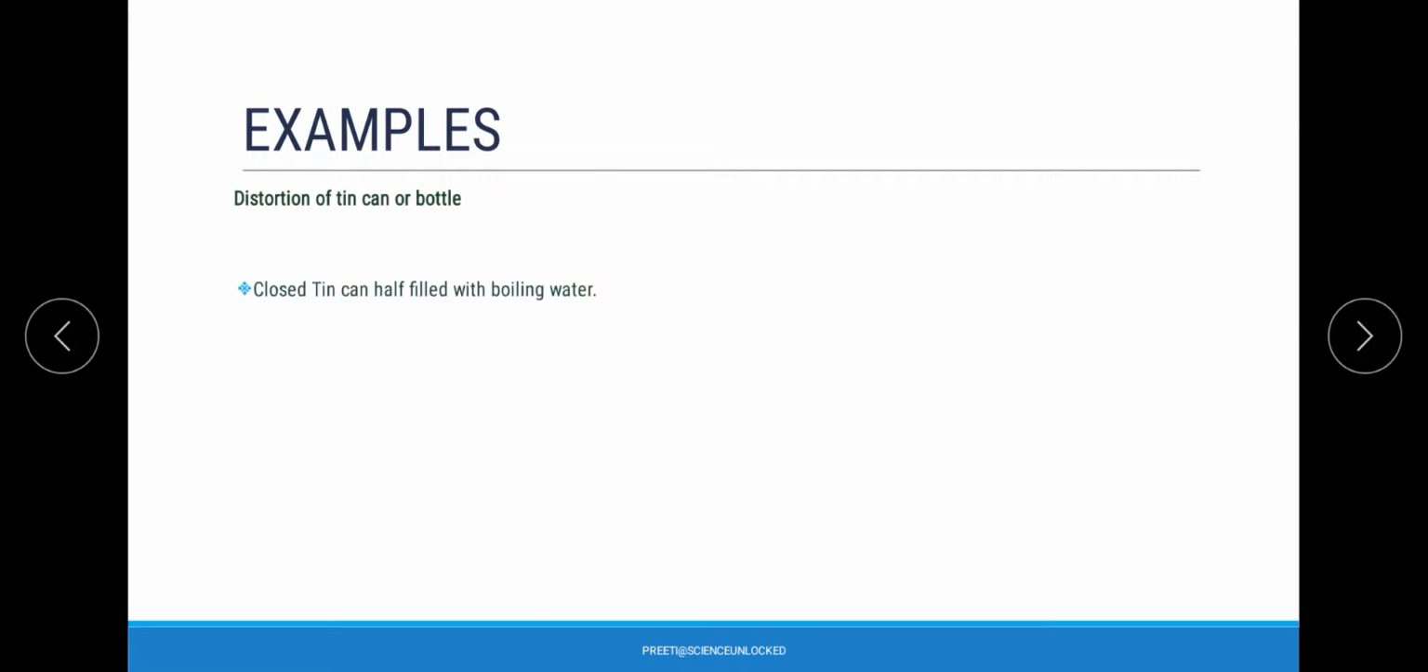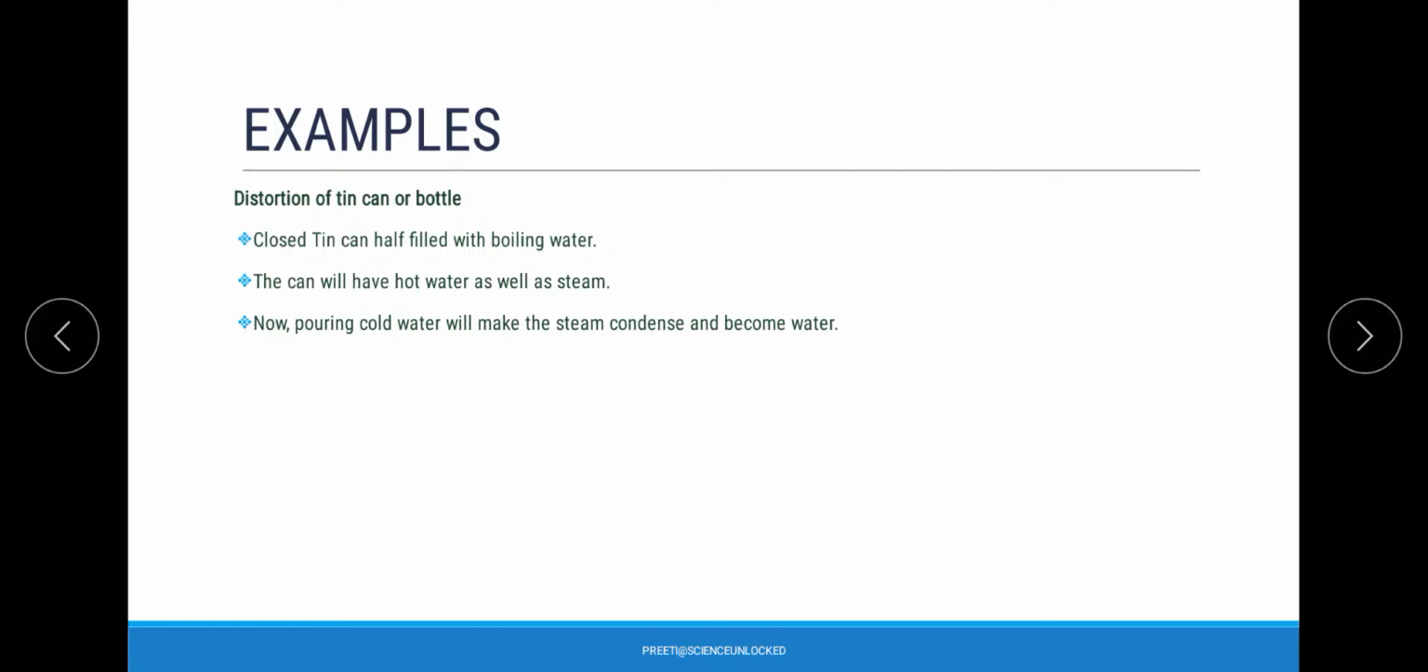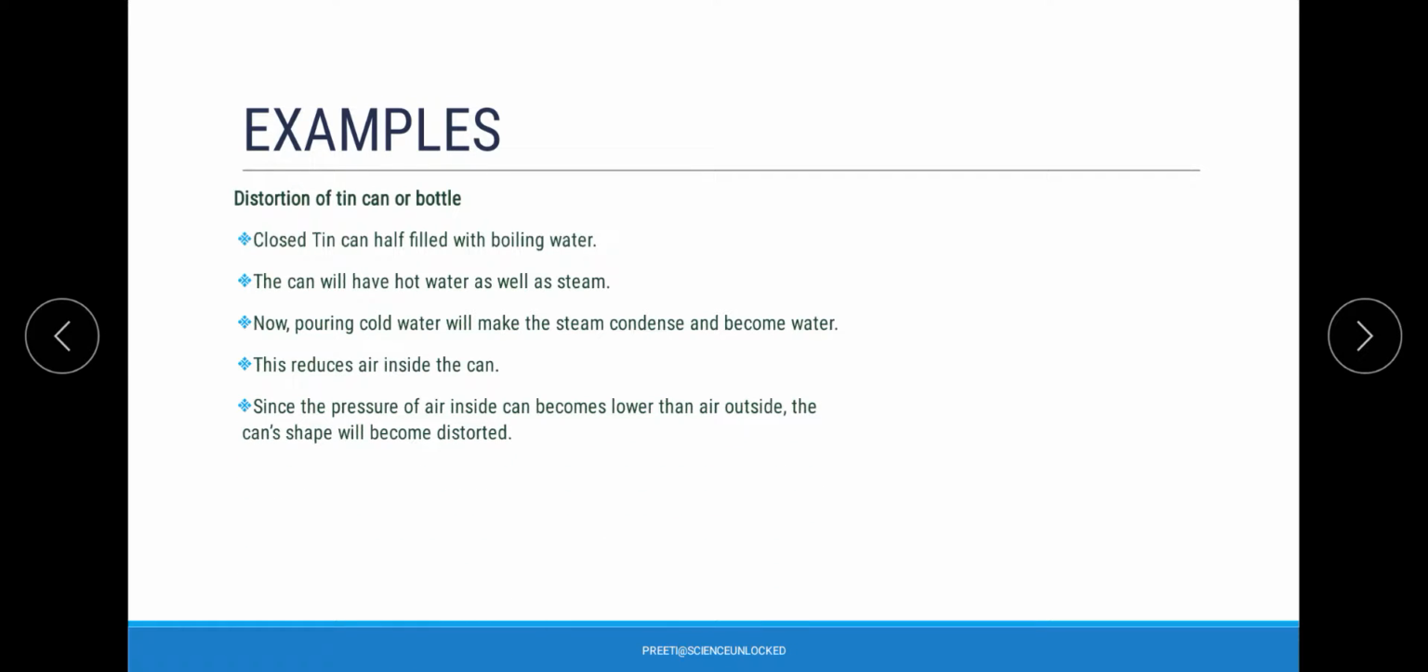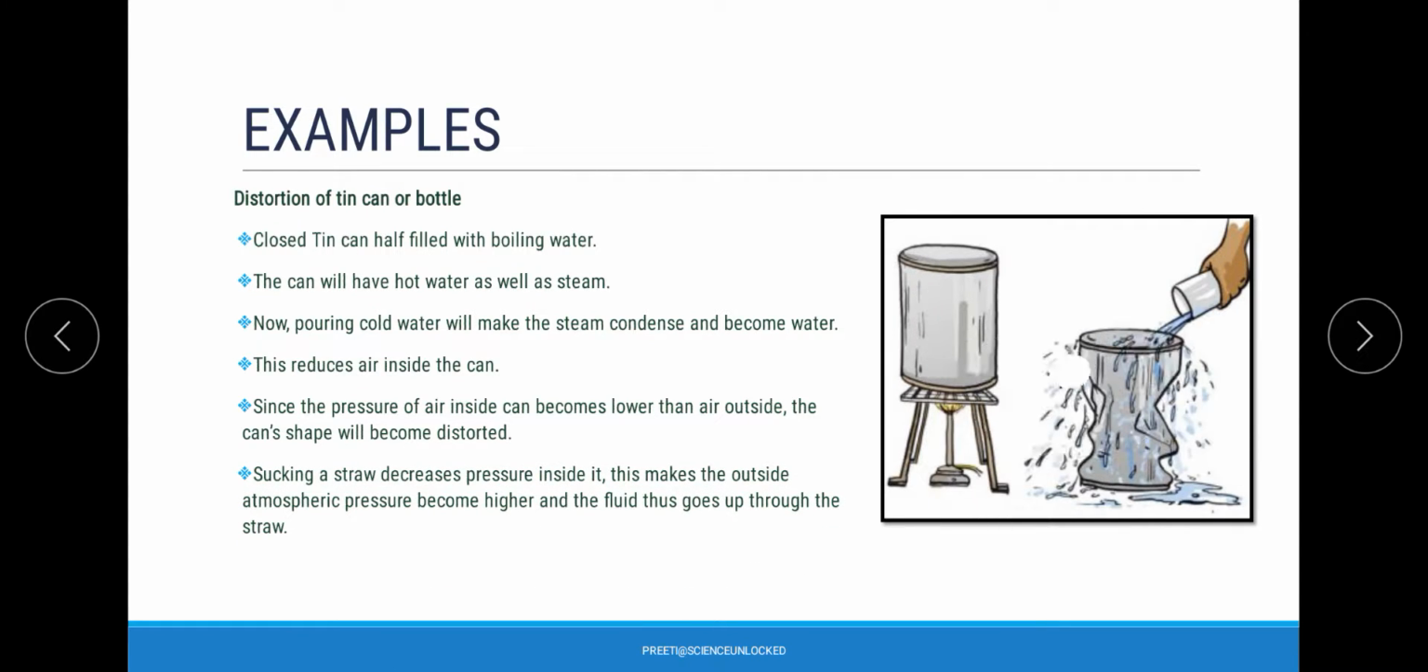Now the next example that we can talk about is the distortion of a tin can or bottle, where we simply add a small amount of water into a closed container with a lid, and then heat it up. Once we heat it up, it leads to the formation of steam inside the container that we have taken. Now if we pour cold water around it, we will see that the can distorts its shape. It gets into a distorted form.